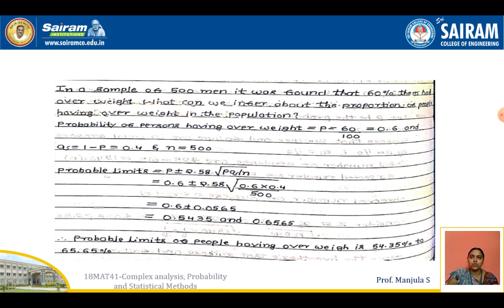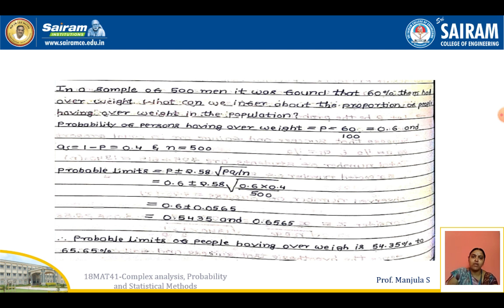Now we'll see the next problem. In a sample of 500 men, it was found that 60% of them had overweight. What can be inferred about the proportion of people having overweight in the population? So the probability of a person having overweight, that is P, is given in terms of percentage as 60%, means 60 by 100, that is 0.6. P value is given, Q we can easily find out, that is 0.4, and N value is the total number of persons, which we consider as 500.